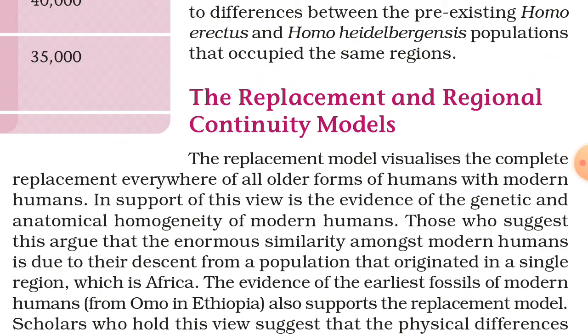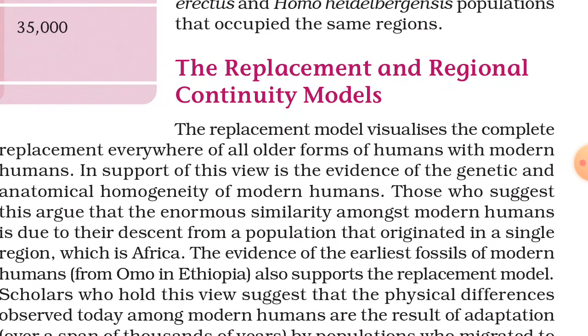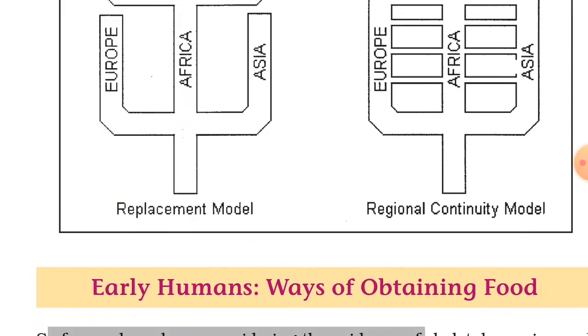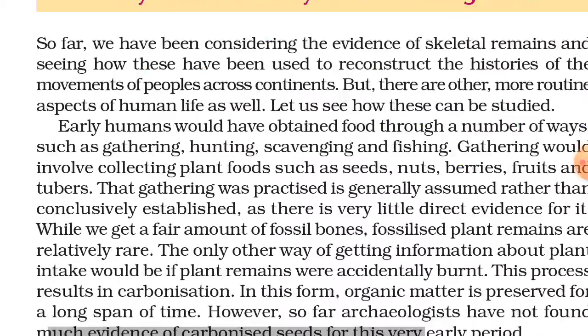The early human flourished there, then later replaced people on the other continents. On the other hand, the regional continuity model says that humans were in all the continents, Europe, Asia and Africa, because fossils have been found in all those places. So these are the two models. You can see the diagram here.